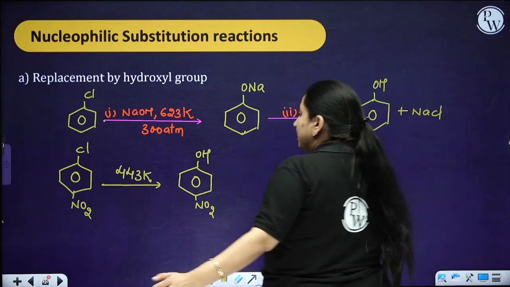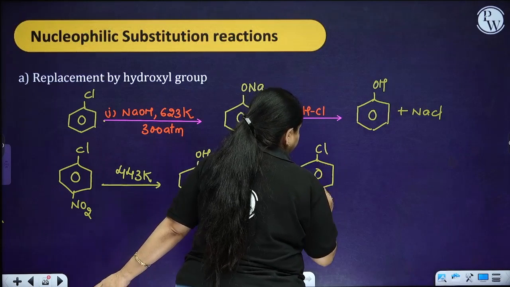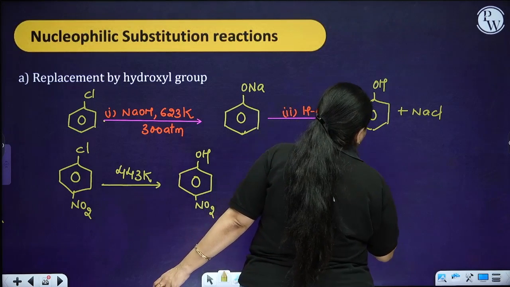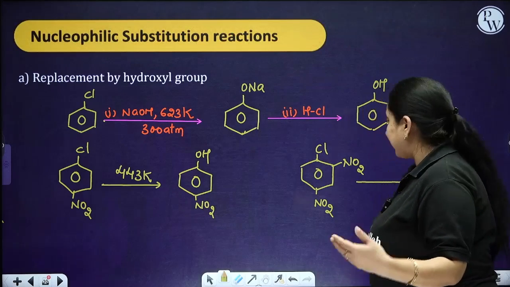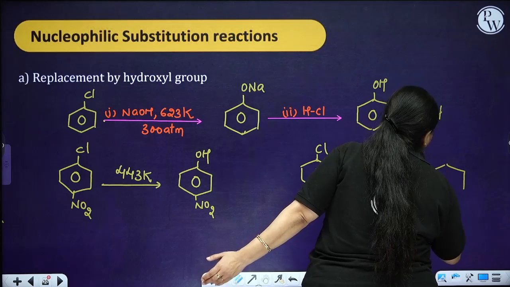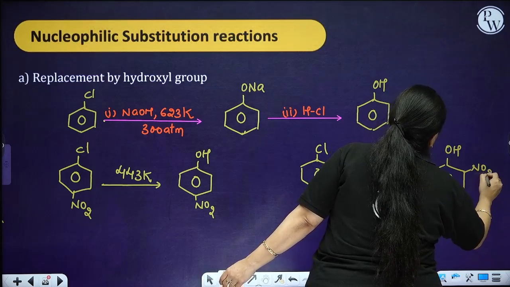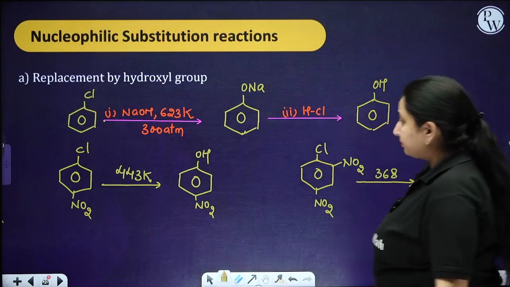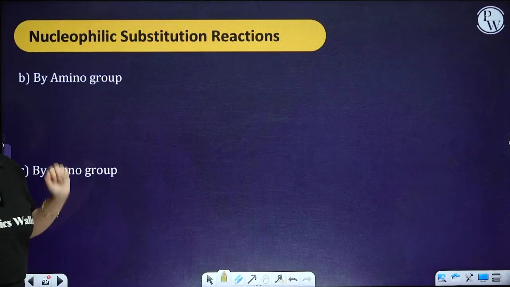Say suppose I am having the NO2 over here as well as at the ortho position. So it is increasing the reactivity. When it is increasing the reactivity, I do not require to give much more temperature, because my reaction is going to take place at a faster rate. Fine. Moving ahead, the next reaction is by the amino group.